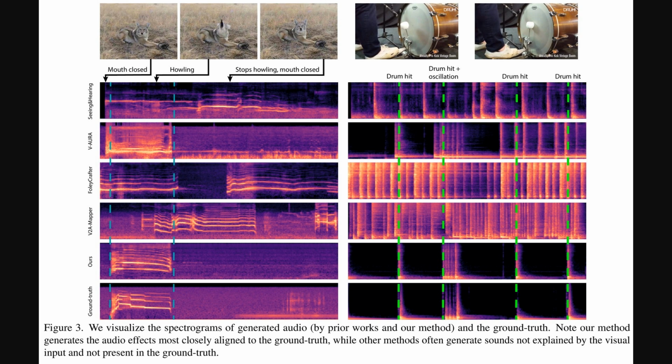You can see that MMAudio's spectrogram pattern looks much more similar to the ground truth, especially in terms of timing, like when the drum hits occur, marked by those green dashed lines, or the start and end of the coyote howl. It really shows how much better aligned the audio is compared to some of the other methods shown.